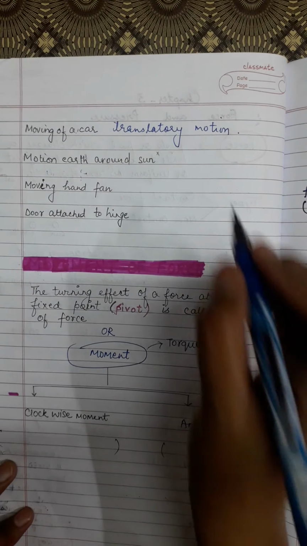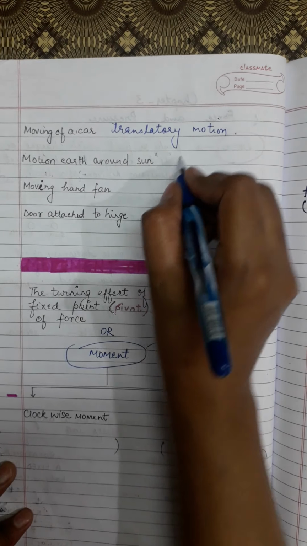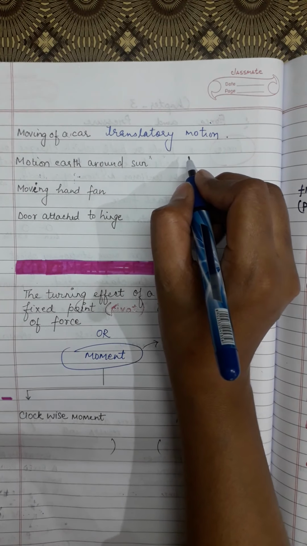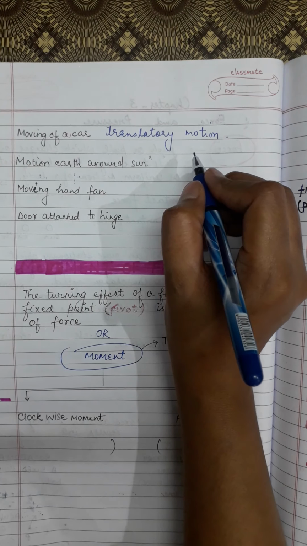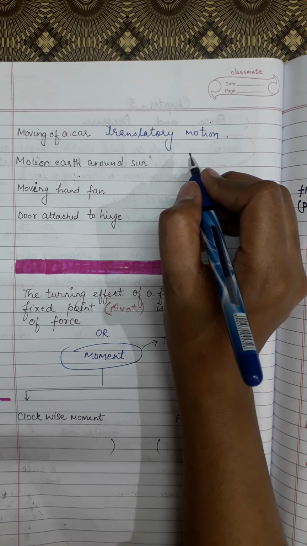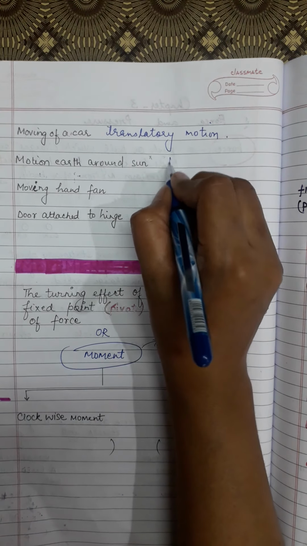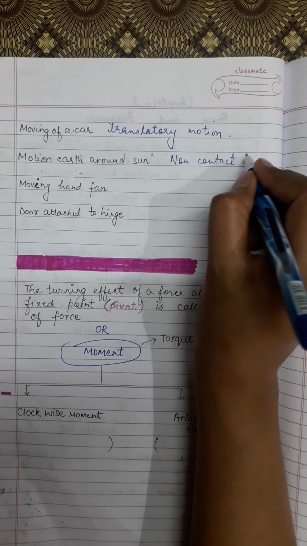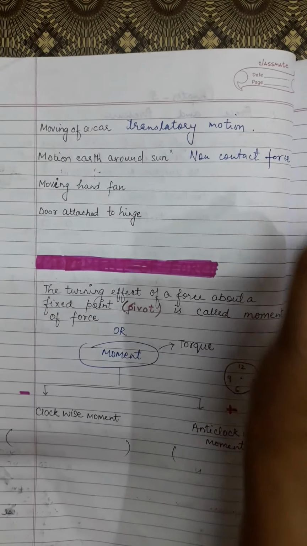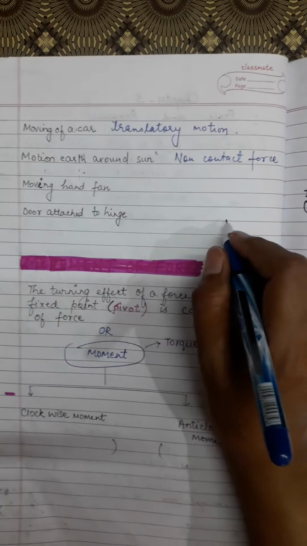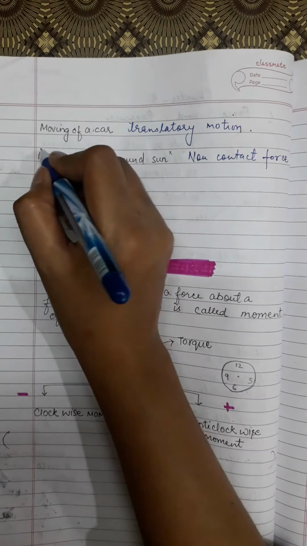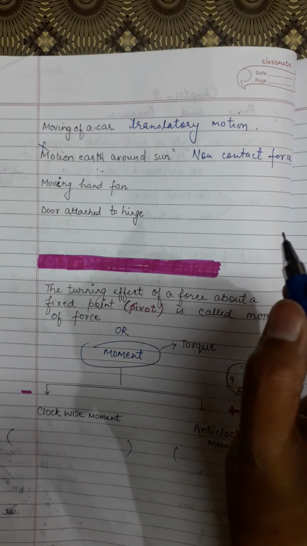Now, motion of earth around the sun. Is it rotational? Yes. But is it movement of force? Is the earth moving towards the sun? No. Earth is moving around the sun. There is a distance between them. But this is an example of non-contact force, because there is no actual physical contact between these two bodies. And here we will not consider this example of motion of earth around the sun in movement of force.